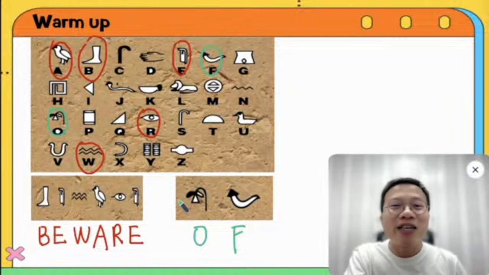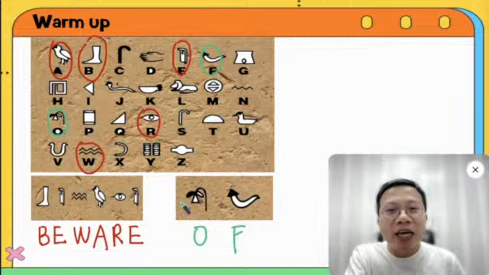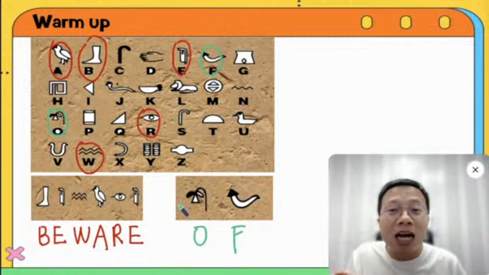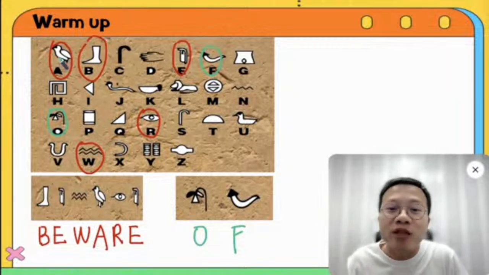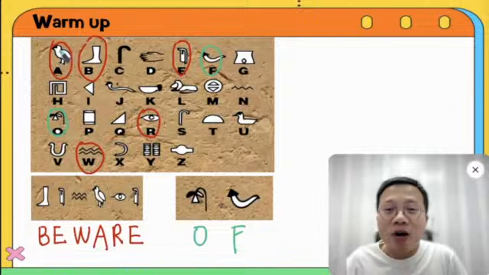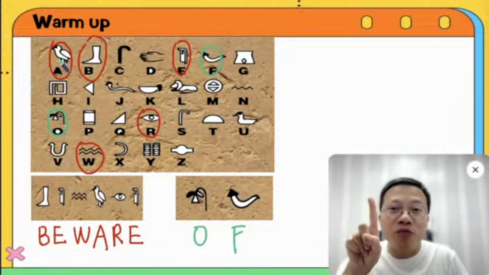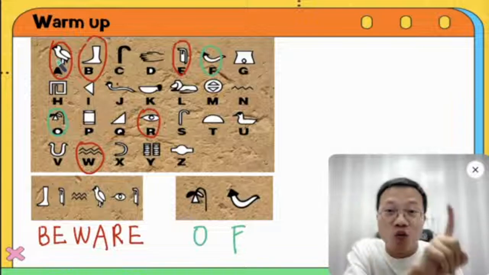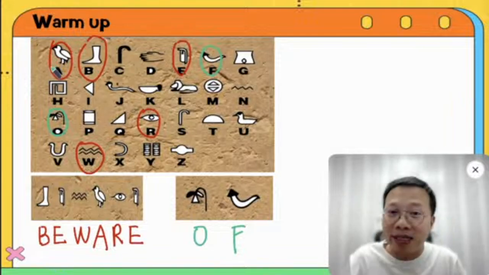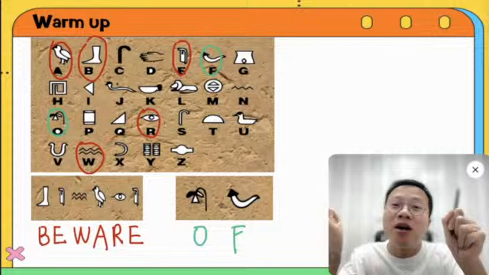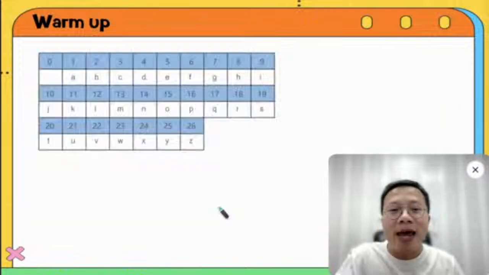Okay, so after this warm-up, you can see here when we need to find out the password or code, we need to find out the secret. And one shape is equal to one letter. So pay attention. Here we need to do it like 1 to 1. Very important. And now let's continue.